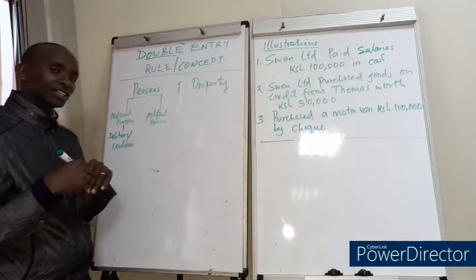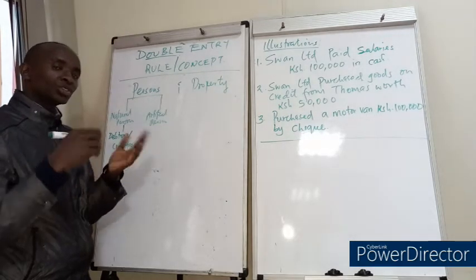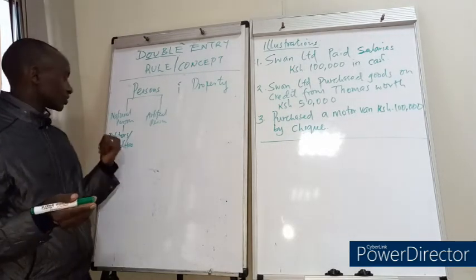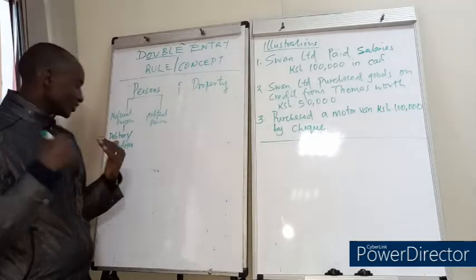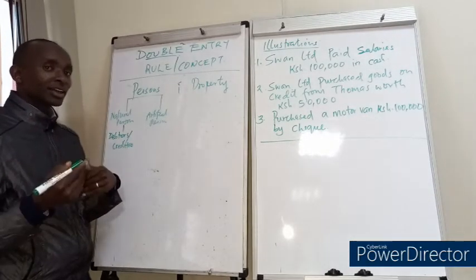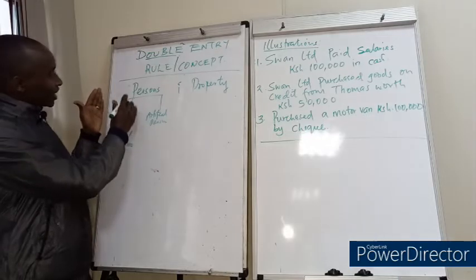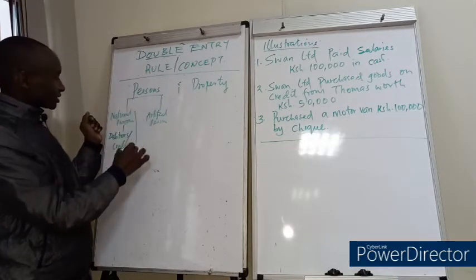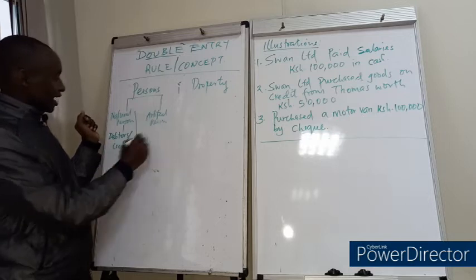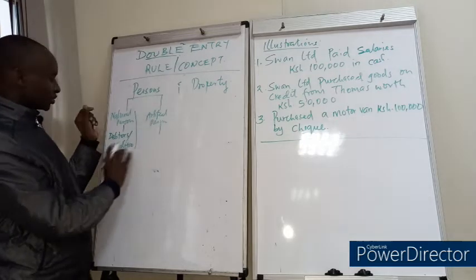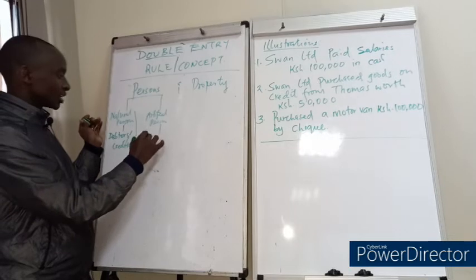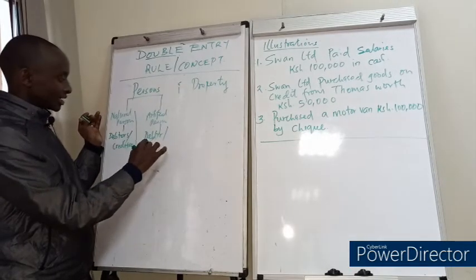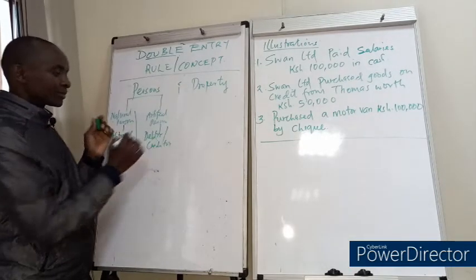And if we say Kamau sold goods on credit to ABC Limited, that means Kamau is a creditor in this case, the supplier, isn't it? So these accounts here for the natural persons and for the artificial persons, because here also an artificial person can be a debtor, can be a creditor at the same time, isn't it?